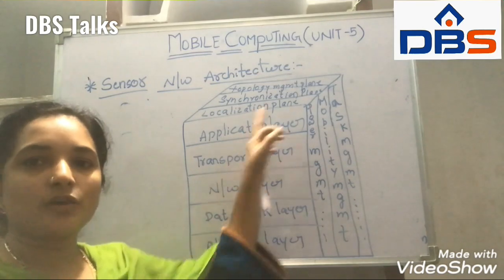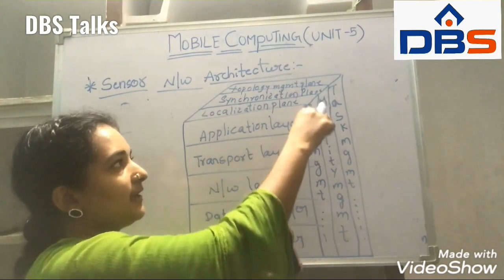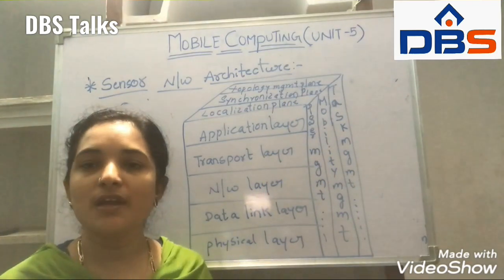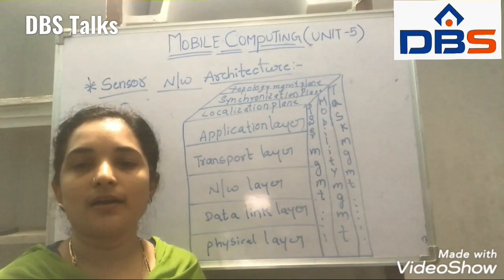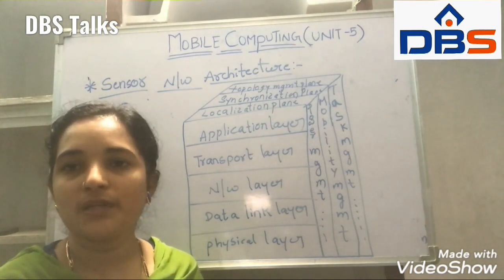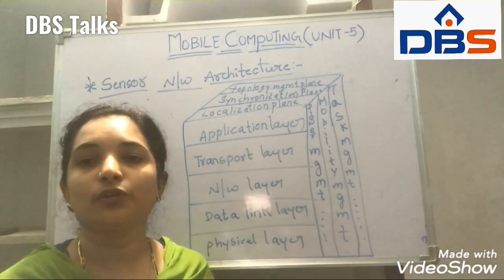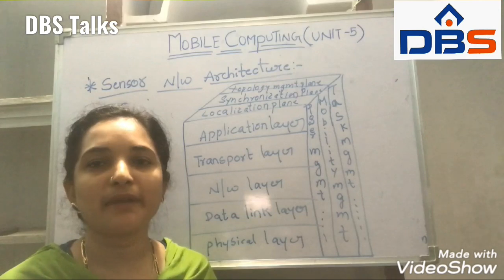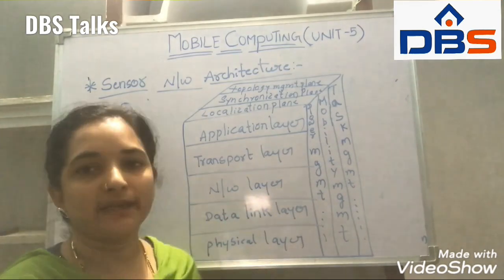So these are the 3 cross layers. This one is 5 layers and these are the 3 cross layers. In the 3 cross layers we have a localization plane, a synchronization plane and a topological plane. Coming to the topological plane, in wireless communication the network topology will vary. That can be managed by the network topology management plane.